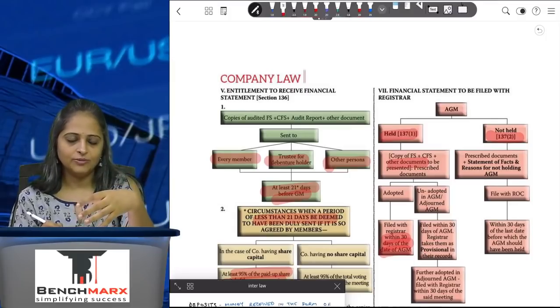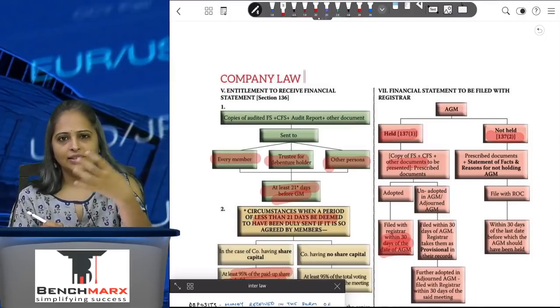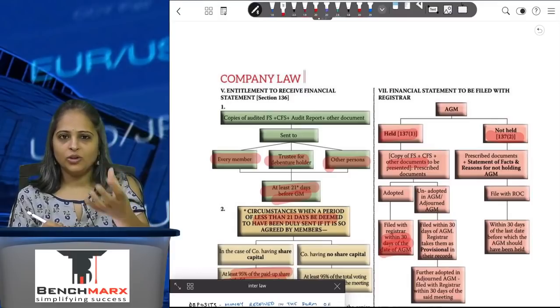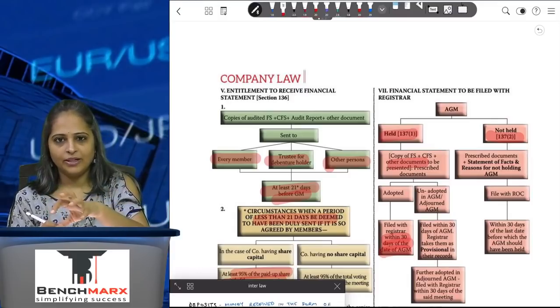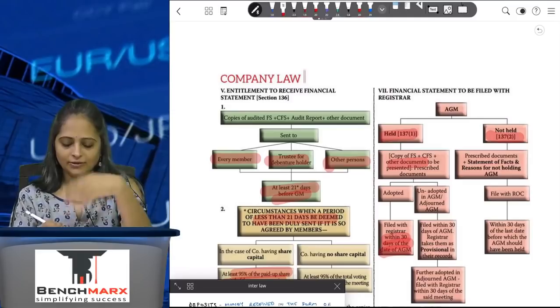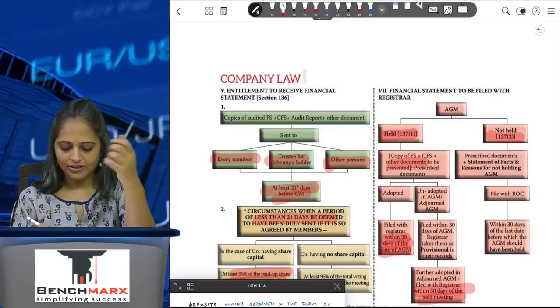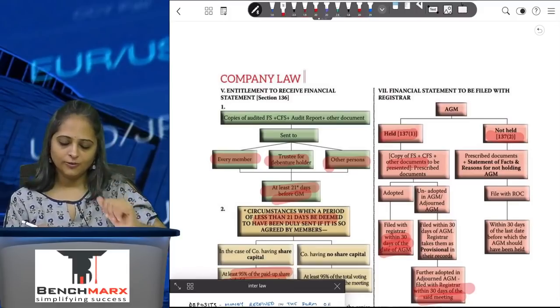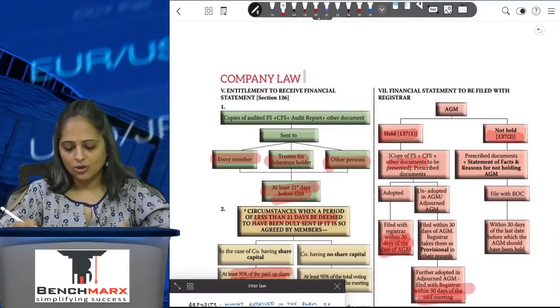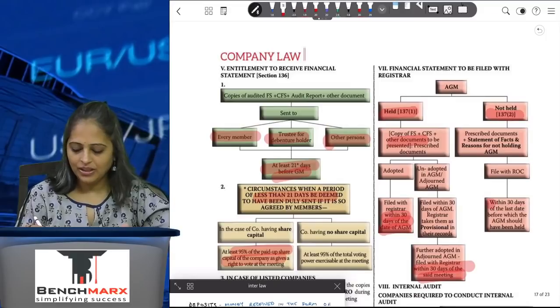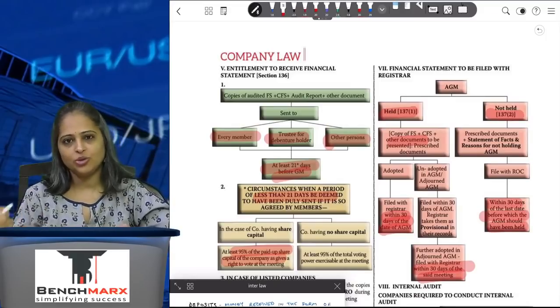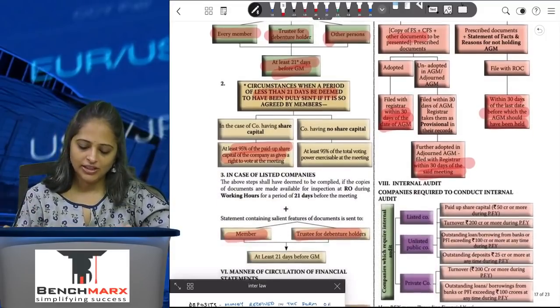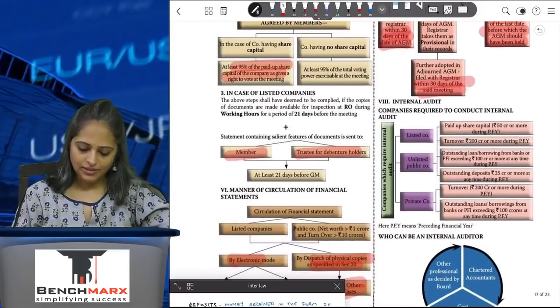then in that case the unaudited financial statements will be filed with the registrar of companies, and then within a further period of 30 days the final adopted financial statements will be filed with the registrar of companies. If the AGM has not been held, then within 30 days from the date the AGM should have been held, you will file the financial statements with the ROC.